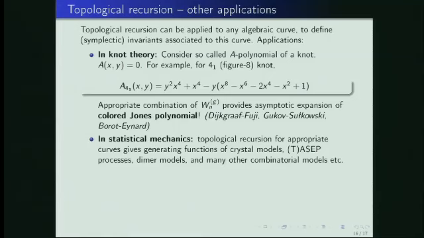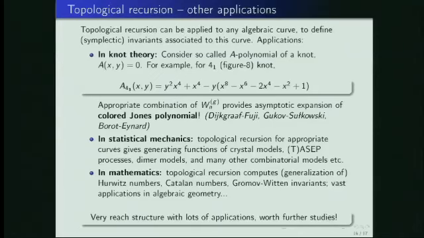And then in statistical mechanics, this topological recursion also has many other applications. It counts configurations in various combinatorial models like crystal models, dimer models, and so on. And also it has applications in mathematics. It computes generalizations of Hurwitz numbers, Catalan numbers, some Gromov-Witten invariants. And in particular, this model which I presented also has some mathematical applications. It counts the so-called number of cells in moduli spaces of Riemann surfaces. So I think this is a very rich structure with lots of applications, and hopefully it will be studied further. Thank you.